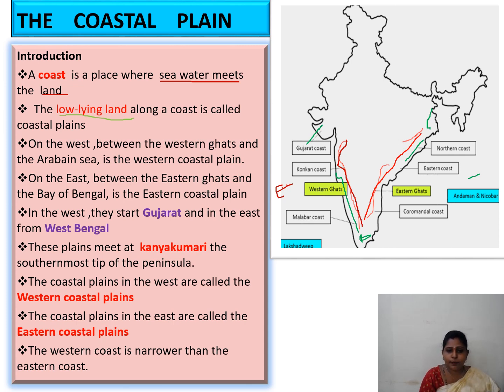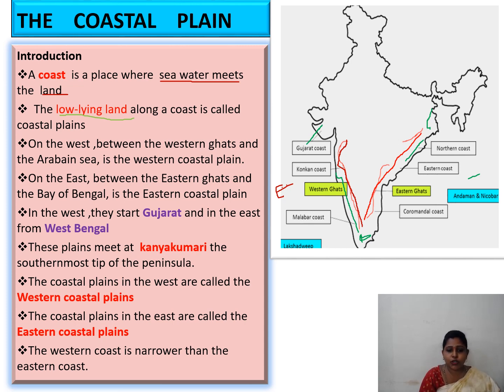The coastal plain in the west is called the Western Coastal Plain. And the eastern part is called the Eastern Coastal Plain.